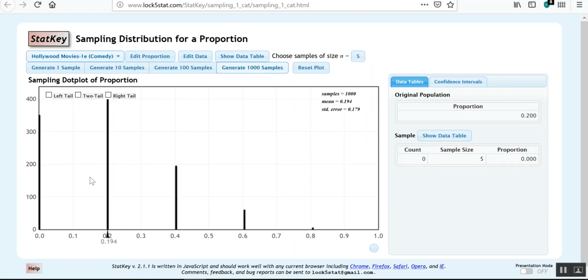Ta-da! So the bad thing about this is you need to picture these dots as bricks. So these are the heights of your histogram, if you will. So you notice 0 is an option. It could be the artificial intelligence gets none of it right. 0.2 is an option. That's 1/5. So it gets 1 out of 5 right. 0.4, 2 out of 5 right. 0.6, 3 out of 5 right. 0.8, which is 4 out of 5 right. And then 1.0, which would be getting all 5 questions right, which with such a low probability, that's pretty